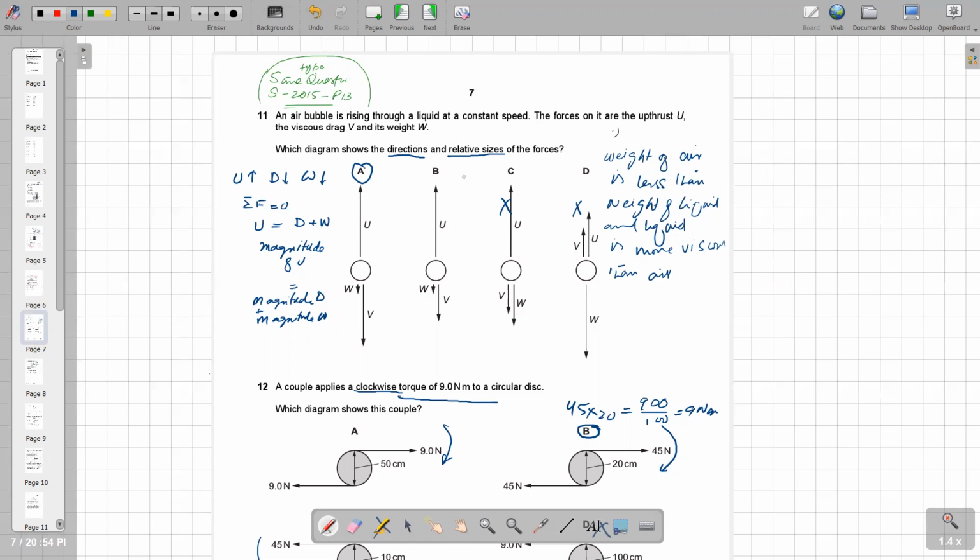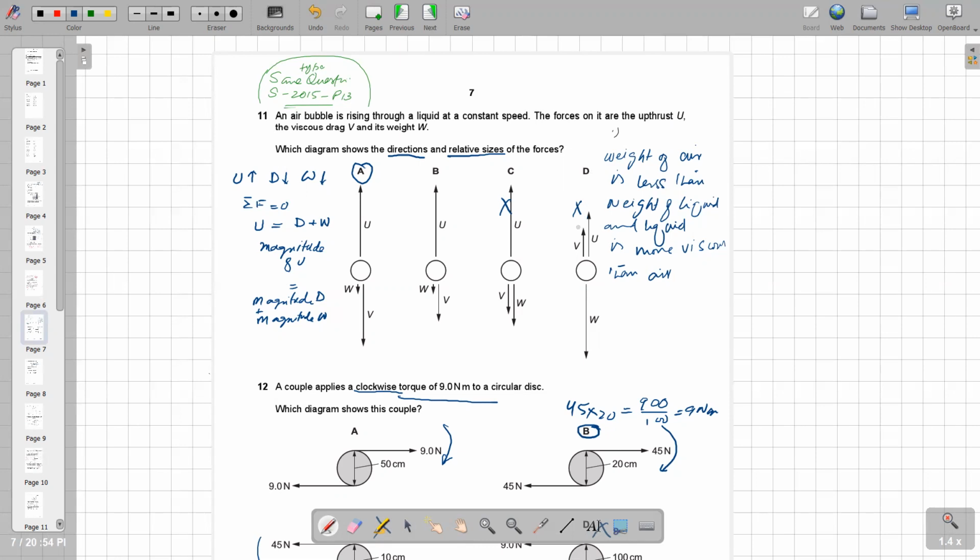After having this information, we see option D is incorrect because it says the viscous drag is in the upward direction, which is not supposed to be, because it always opposes the motion, which is actually going up. So viscous drag should be going down.